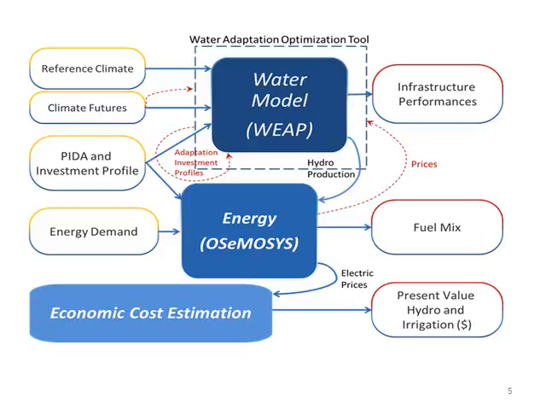So that model would run to find out the optimal adaptations to the base WEAP system. When that was completed, it would then pass its hydrologic production to the OSeMOSYS system. Now, when the OSeMOSYS system would receive this hydropower, in the past it would just run it.